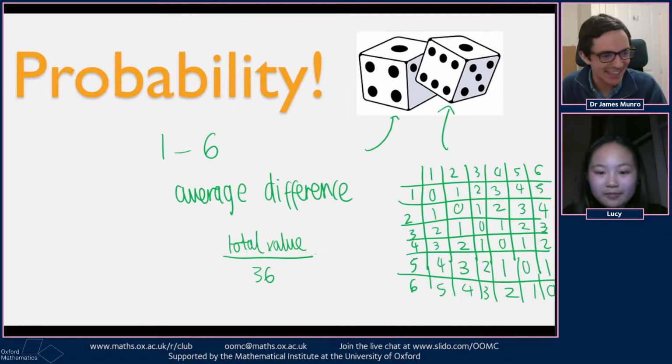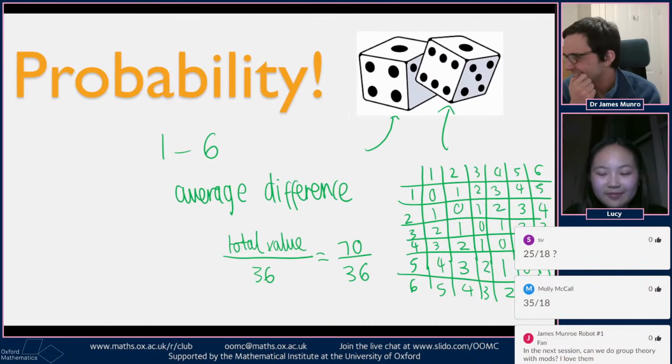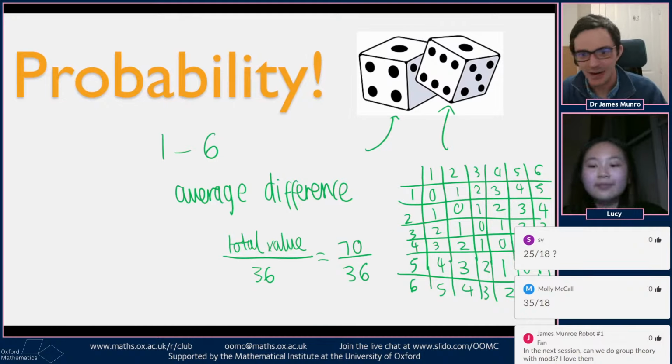Adding fans in chat today. I've got some tricks for doing that addition. I don't think we've got time to do them live, but I might put them in the further reading. So how would you add together all those numbers really quickly? It's something that I tried to think about. I'll put something in further reading.